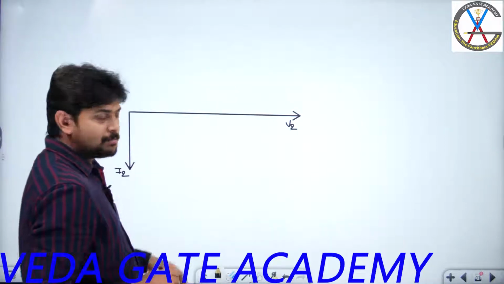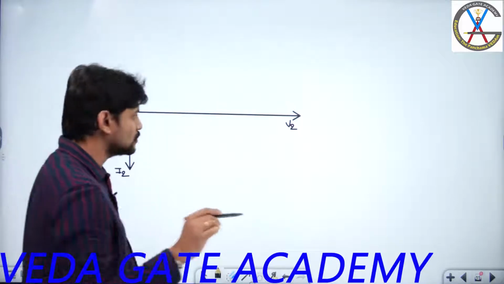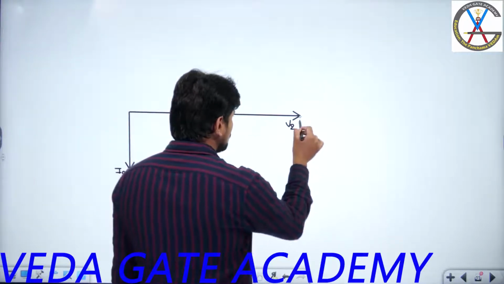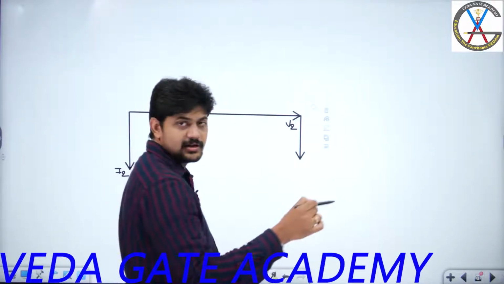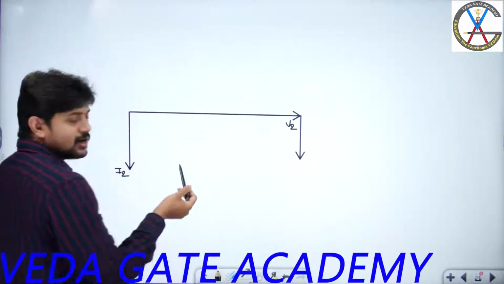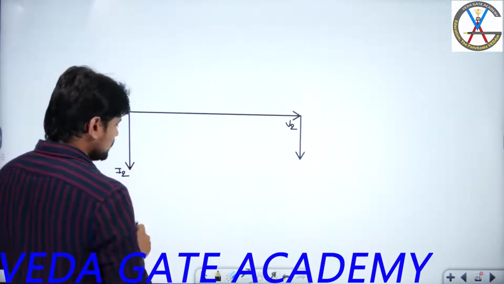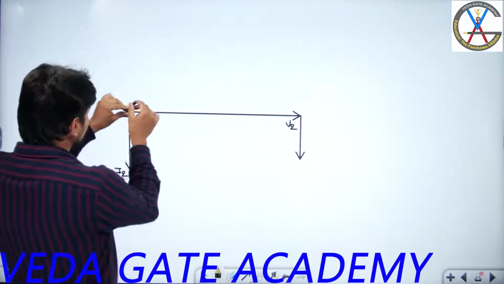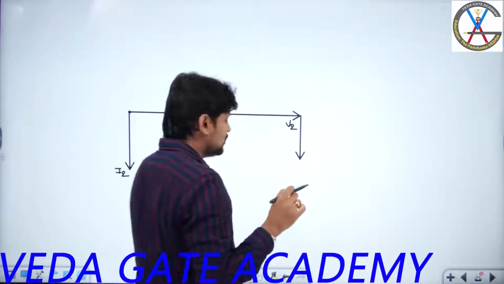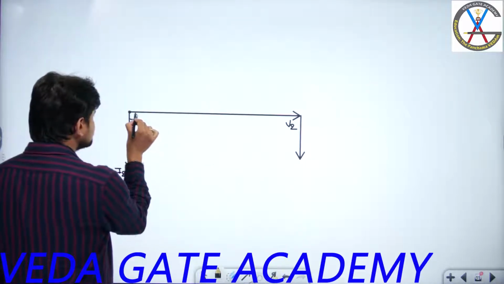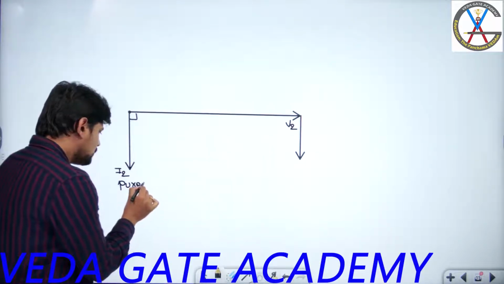Now from the tip of V2, I need to add I2R02 and jI2X02, right? So I will quickly add those. I2R02 from the tip, let us assume this is I2R02, and from the tip of this exactly 90 degrees. If I try to draw I2X02, in an inductor the voltage will be leading the current, so from here, leading current by 90 degrees, you are going to get it here. So you have to add it here. Are you following? What is the angle between these two? 90 degrees. This is a pure inductive load.